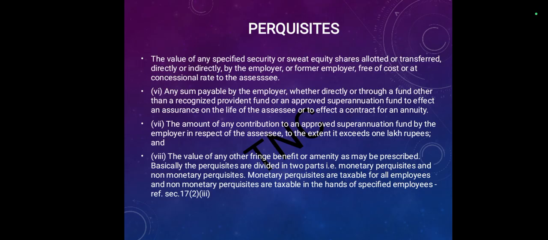Basically, the perquisites are divided into two parts: non-monetary benefits and monetary benefits. Monetary perquisites are taxable for all the employees, but the non-monetary perquisites are taxable in the hands of the specified employees. Reference: section 17, subsection 2, subsection 3.